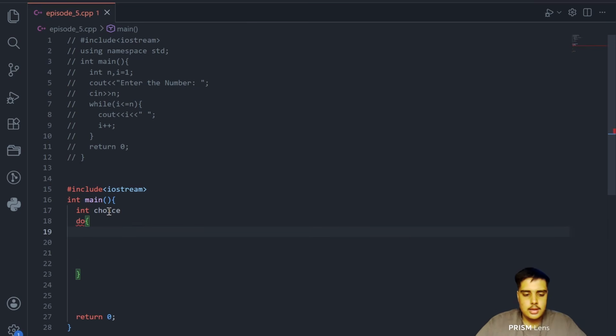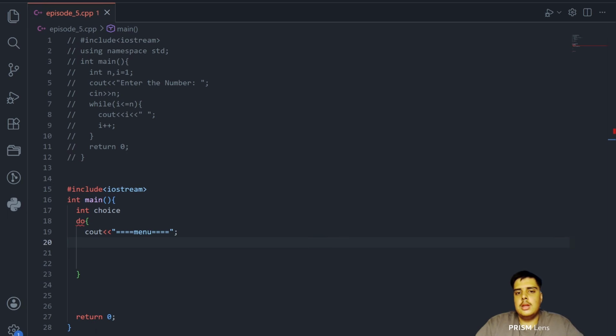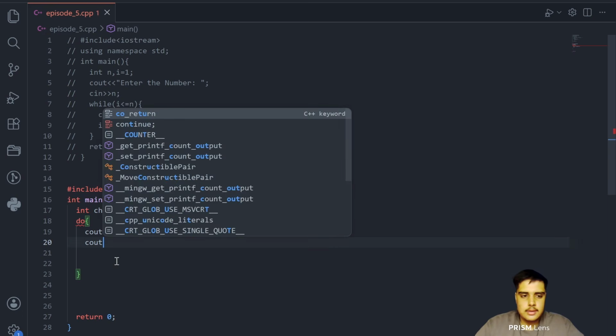Here we will say cout firstly menu, one more here. After doing this menu work, we will start explaining to the user what is for what.